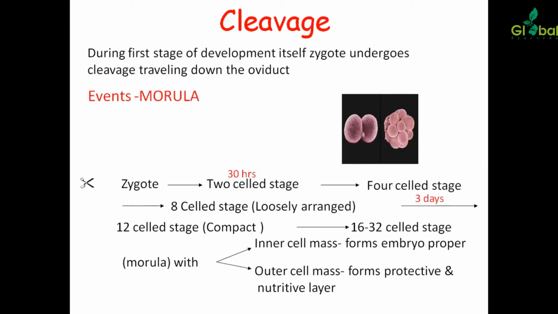And cleavage. During the first stage of development, the zygote undergoes cleavage while traveling down the oviduct. First of all, the zygote becomes a two cell stage after 30 hours. Then it turns to 4 cell, then 8 cell, 12 cell, and 16, 32 cell stage. Morula is the 16 cell stage having an inner cell mass which forms the embryo proper and an outer cell mass which forms the protective and nutritive layer.